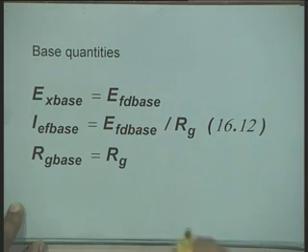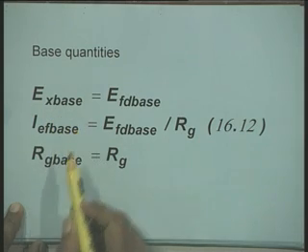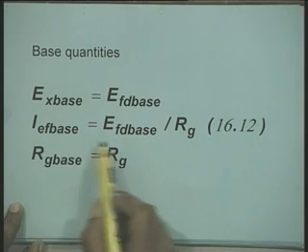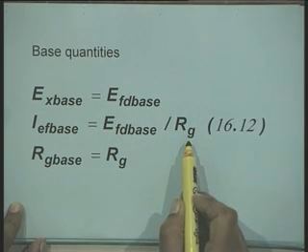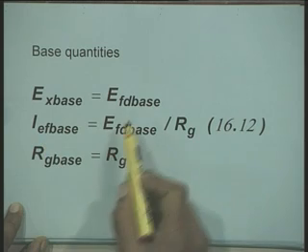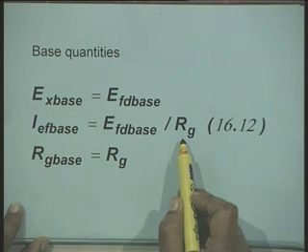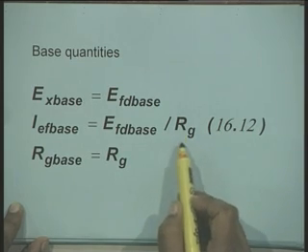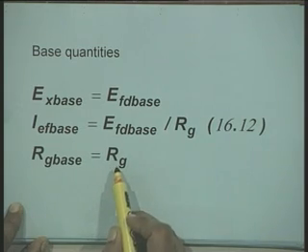That base value is the base for Ex, and IEF base is the same as EFD base divided by Rg, that is the base value of the field current, as we have already seen, this voltage divided by the slope of the air gap line, that is resistance Rg. And the resistance base is equal to Rg itself.